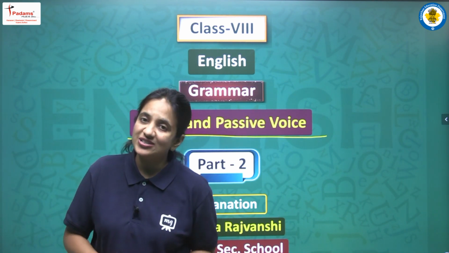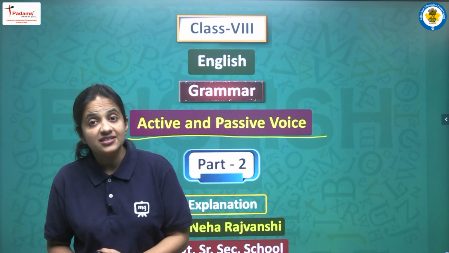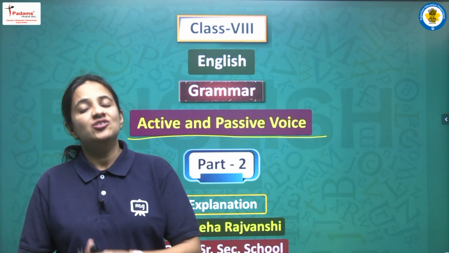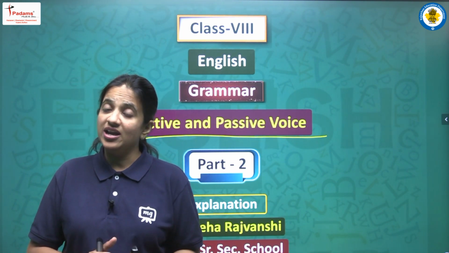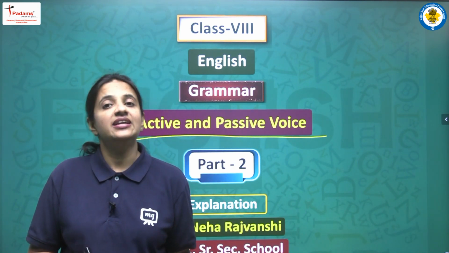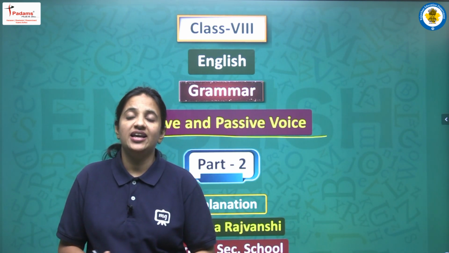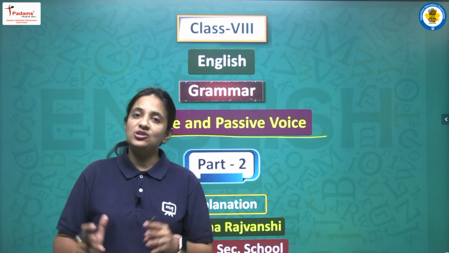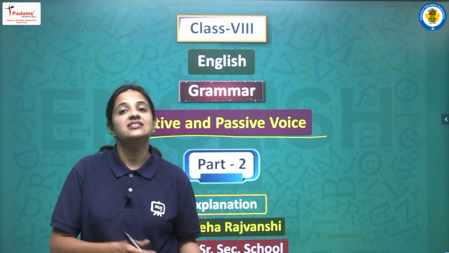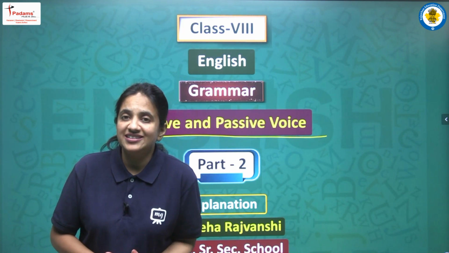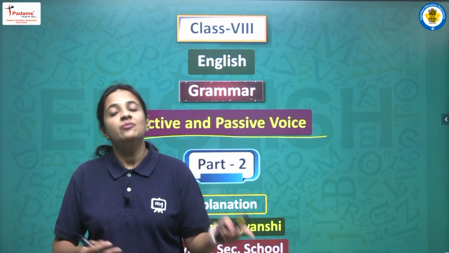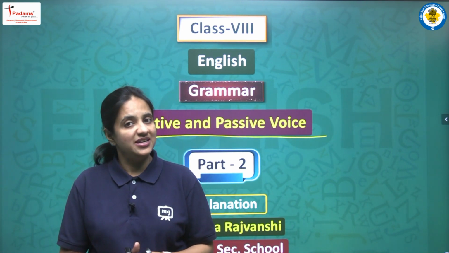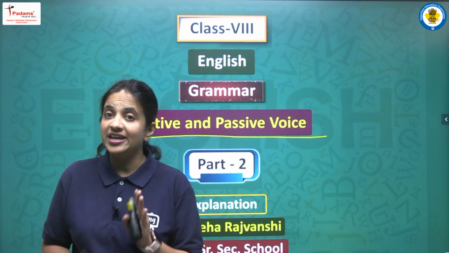Okay, because passive voice sentences start with the object, and in them the object plays the more important role. So this is the basic difference, and we have to observe the structure of the sentence, and at the same time we have to identify what the subject is in the sentence and what the object is. Then only will we be able to identify whether the given sentence is written in active voice or passive voice. Okay, because until we can identify the subject and the object, we will not be able to identify the form of the sentence.